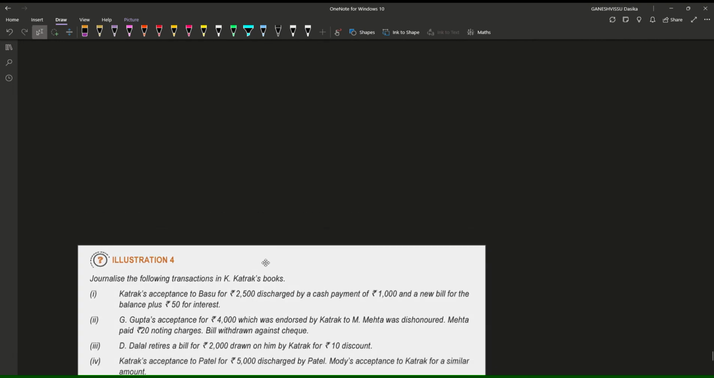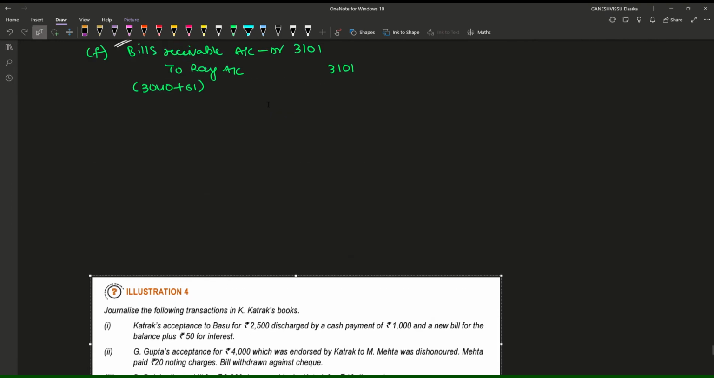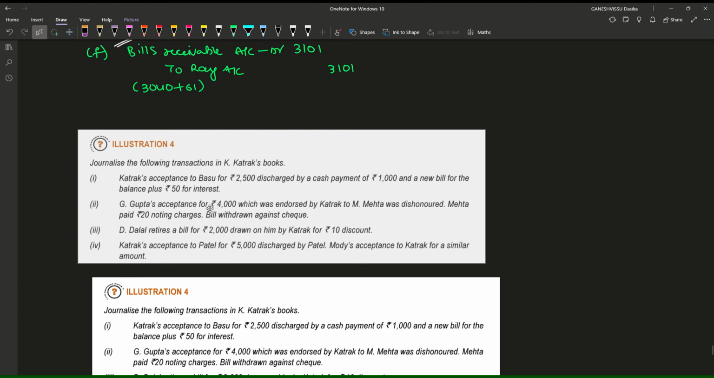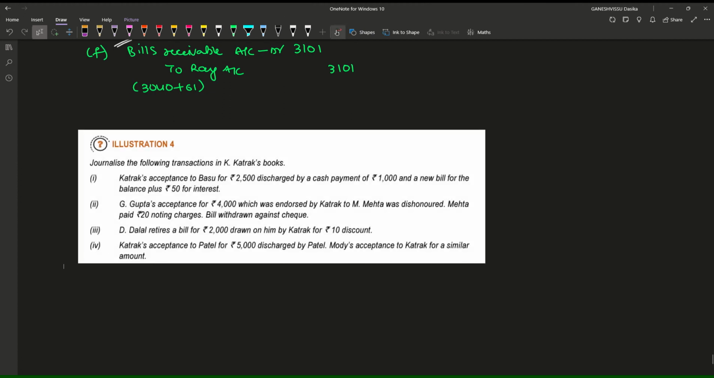Now let us go for the last question of this lecture today. Some important one also, no problem. Let us go for completing. Question number 4. Journalize the following in the books of Katrak. Katrak's acceptance to Basu for rupees 2500 is discharged by cash payment of 1000 and a new bill for the balance together with interest of rupees 50. Simple question only.